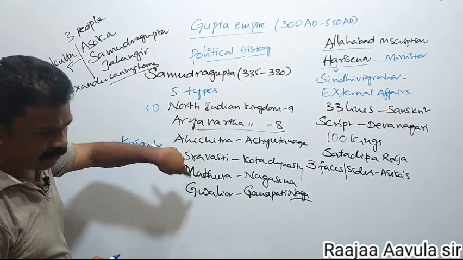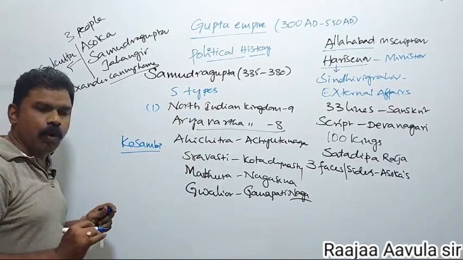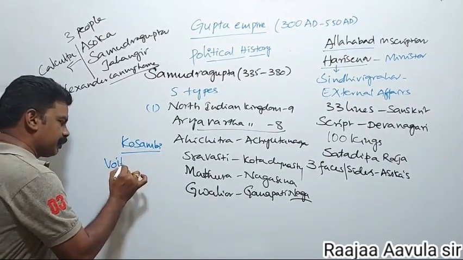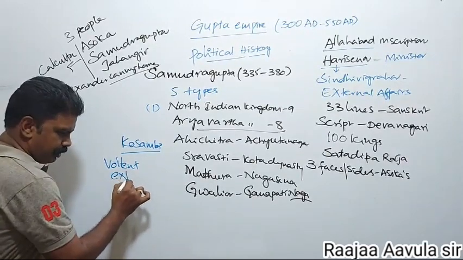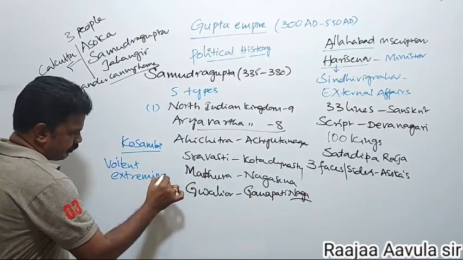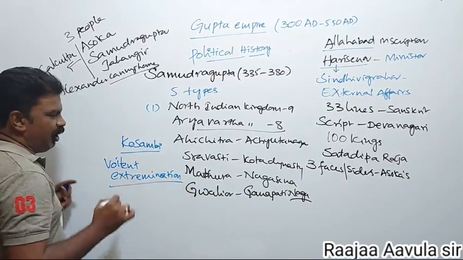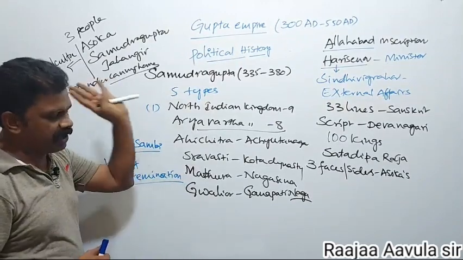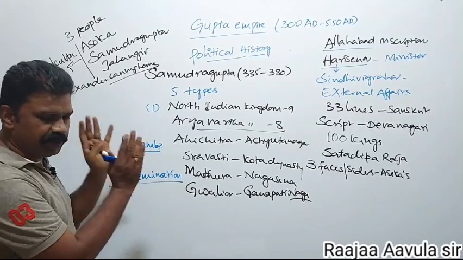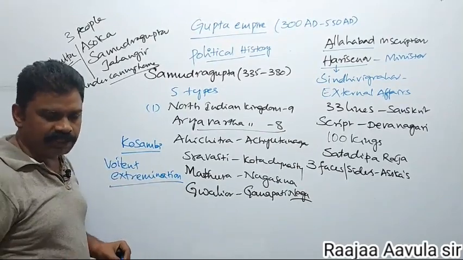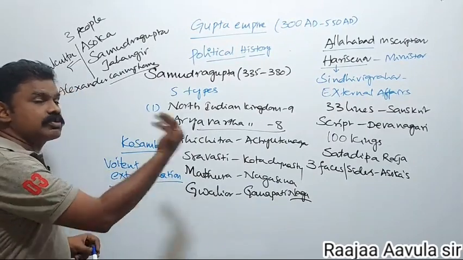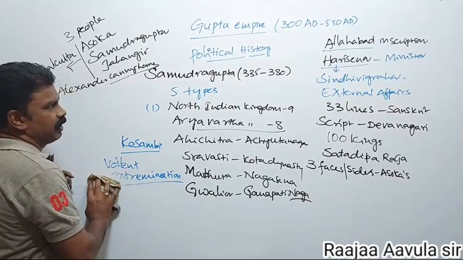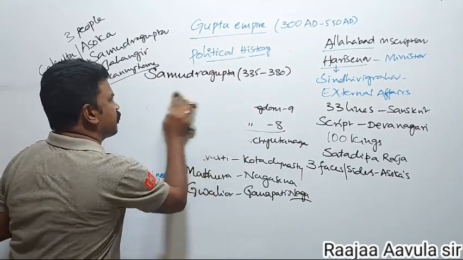To occupy these kingdoms, he used the policy of violent extermination. It was a very violent policy. The people were completely eliminated, and he completely occupied the kingdoms. That means he did not give the kingdoms to them as feudatories. He completely occupied them. This was the first policy. And there are some other policies.